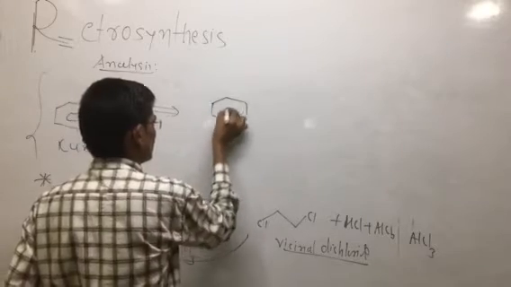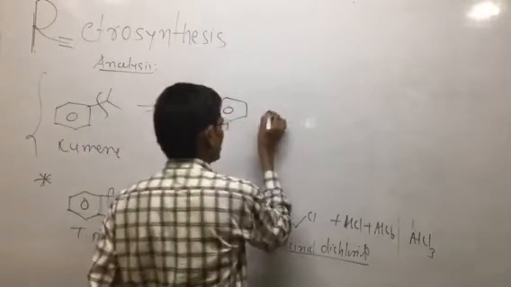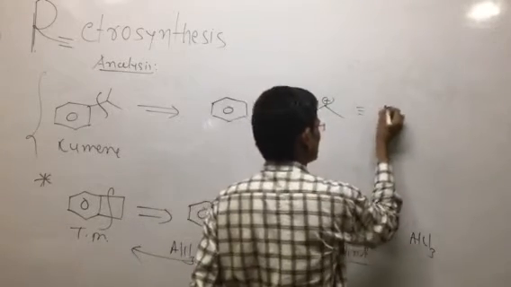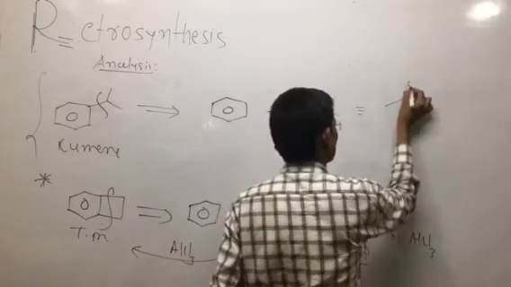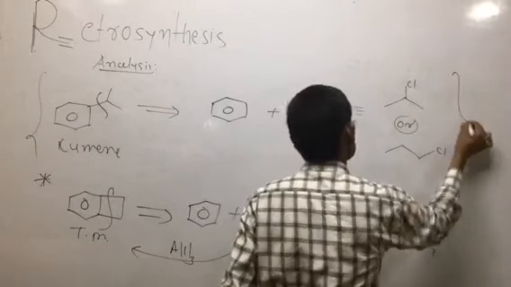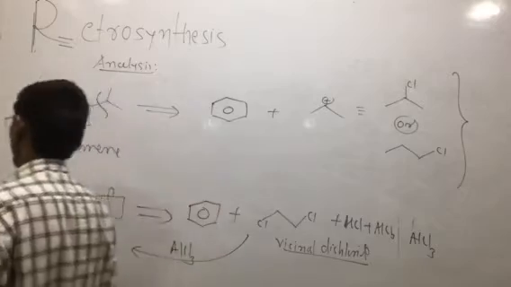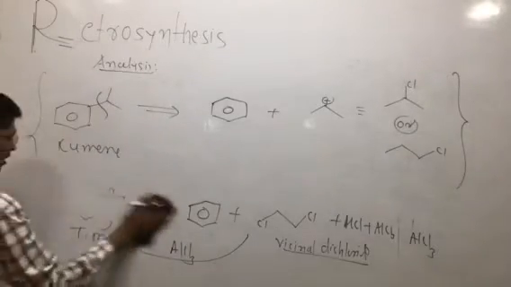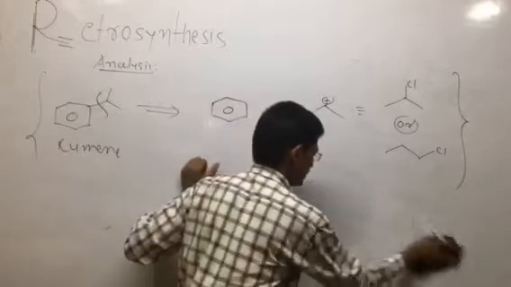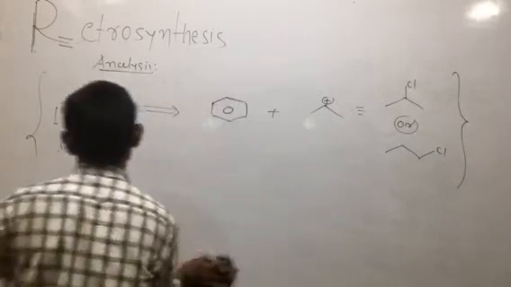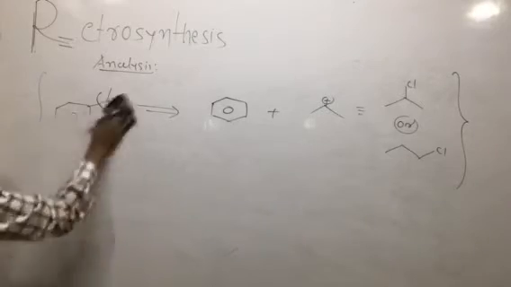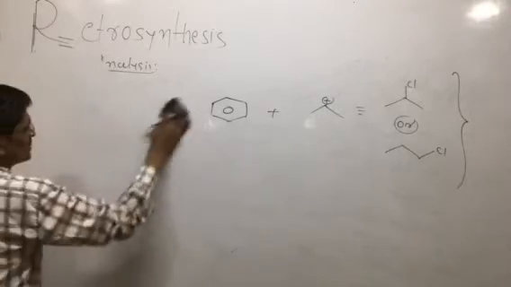These are the benzene molecule plus this carbocation, which is formed. We can take it in these two ways, with chlorine, or better, we can take this chlorine. So this is again the application of the Friedel-Crafts alkylation reaction. Here this type of compound is provided as the target molecule, Friedel-Crafts alkylation reaction. So analysis followed by synthesis.